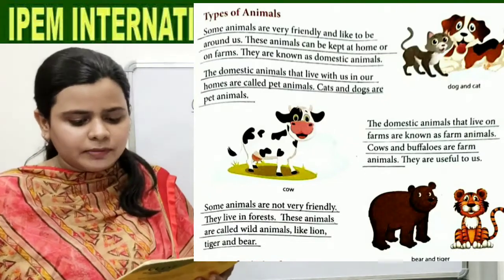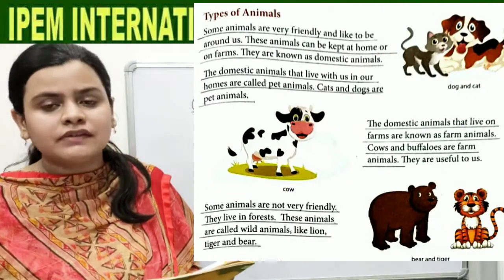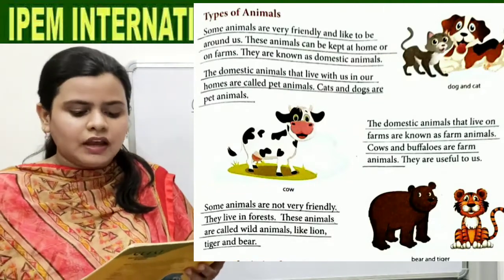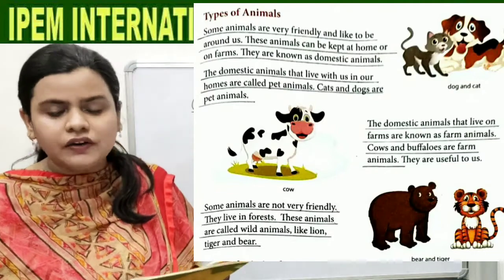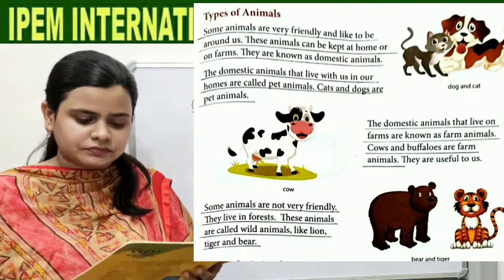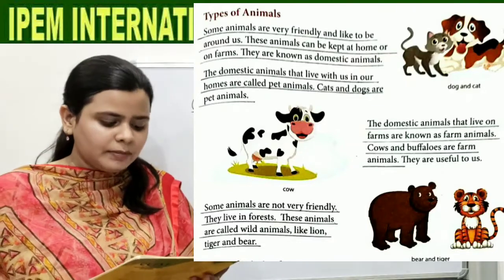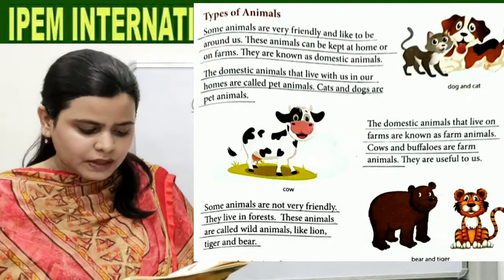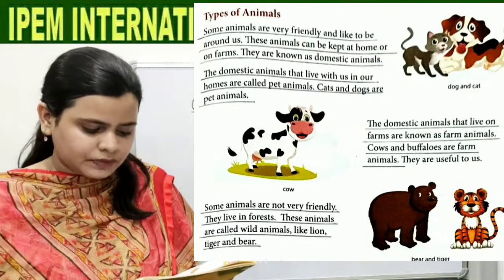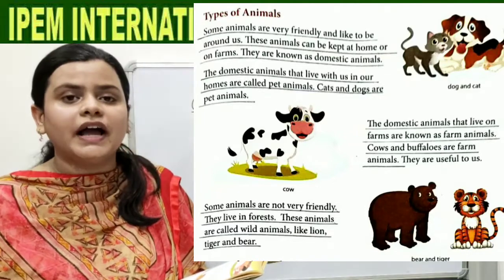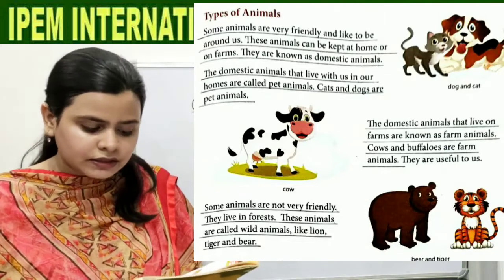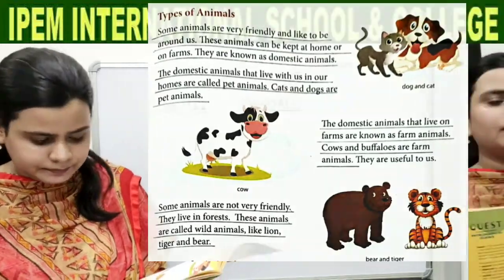The domestic animals that live on farms are known as farm animals. Cows and buffaloes are farm animals. They are useful to us. Some animals are not very friendly. They live in forests. These animals are called wild animals, like lion, tiger and bear.